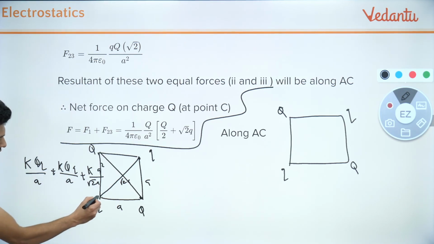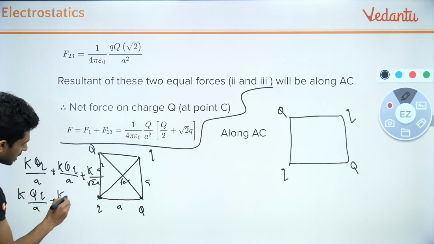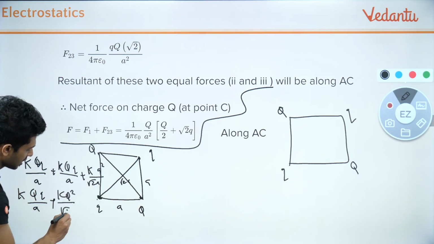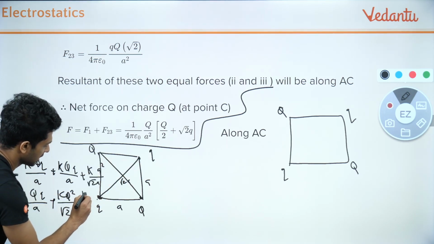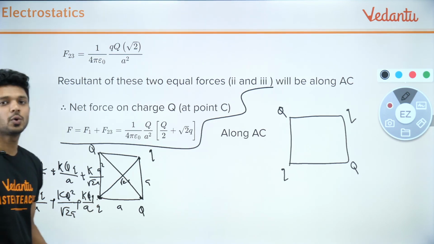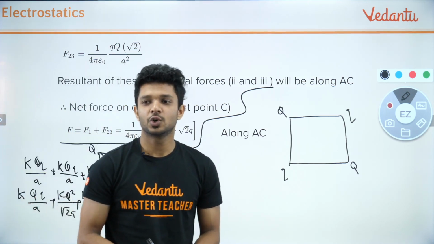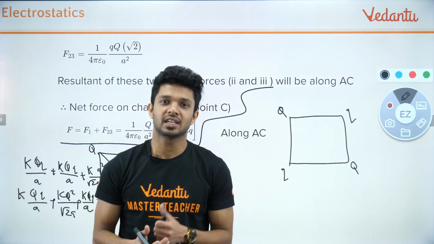First we'll write the potential energy produced against this particular Q, that is K qQ divided by a, plus against this k q square by root 2 a, plus then against this k into qQ divided by a. So if you add up all these values, you will be getting the net value of potential energy. Are you clear?